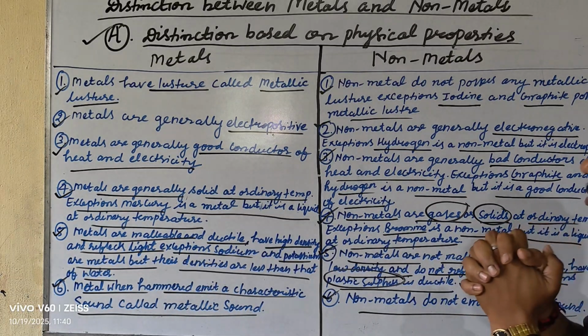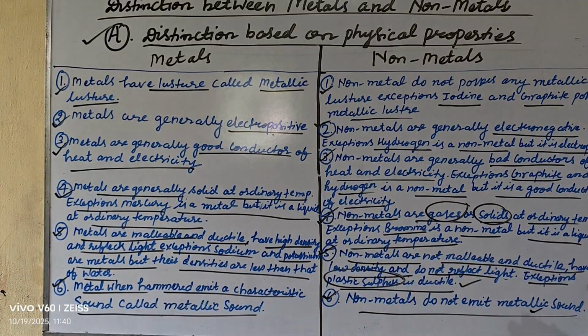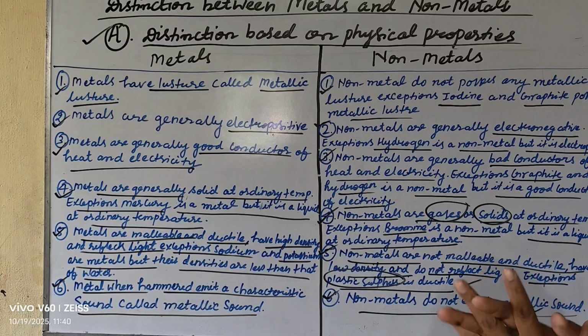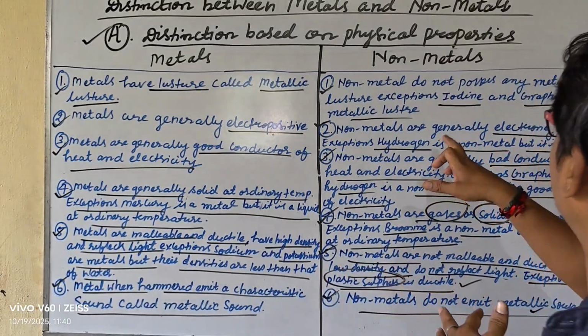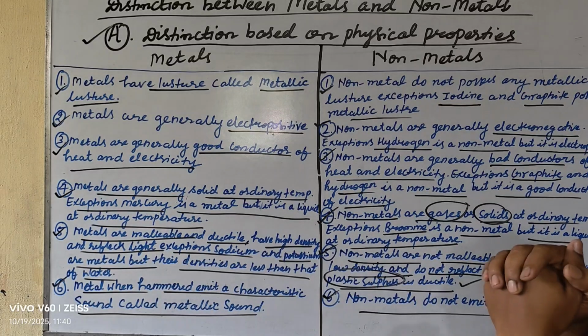Metals are generally electropositive, but nonmetals are electronegative. Exception: hydrogen is a nonmetal but is electropositive. Metals are generally good conductors of heat and electricity. Nonmetals are generally bad conductors of heat and electricity. Exception: graphite and hydrogen; graphite is a nonmetal but is a good conductor of electricity.